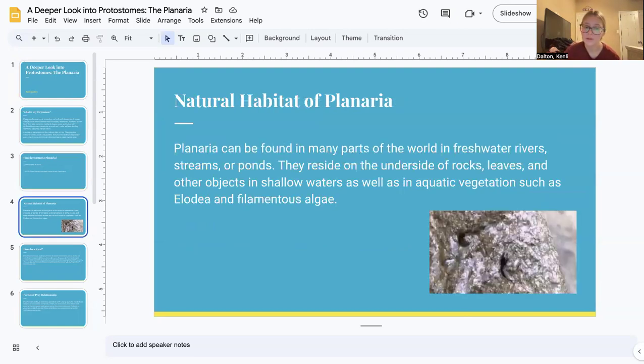The natural habitat of planaria. Planaria can be found in many parts of the world in freshwater, streams, and ponds. They reside on the undersides of rocks, leaves, and other objects in shallow waters, as well as in aquatic vegetation, such as Elodea and filamentous algae. And then I included a picture of planaria being found on the underside of a rock.